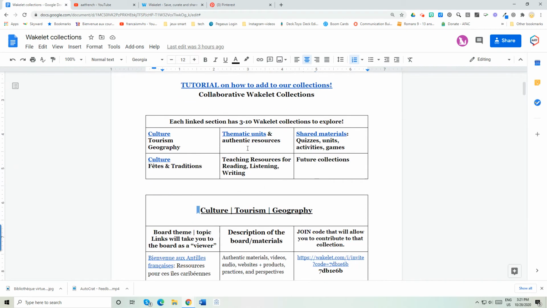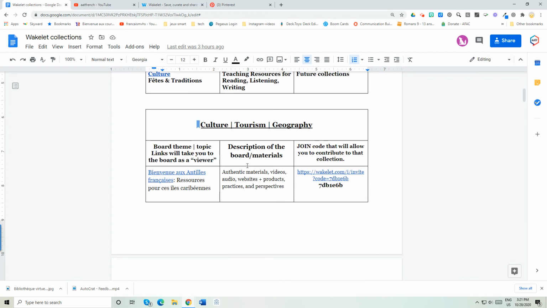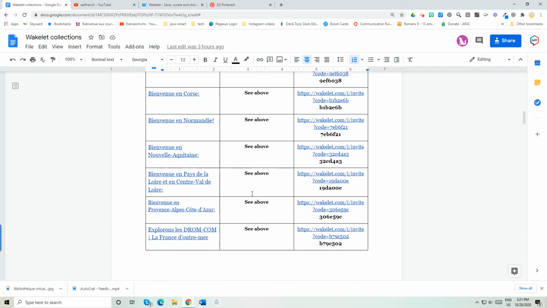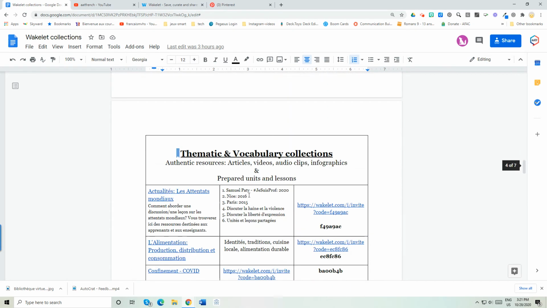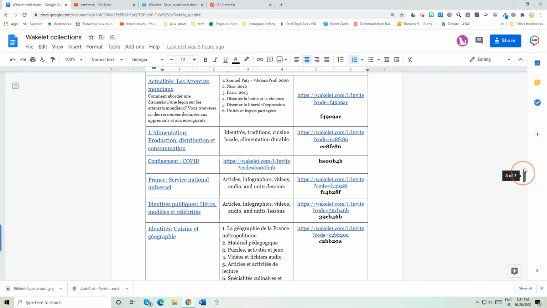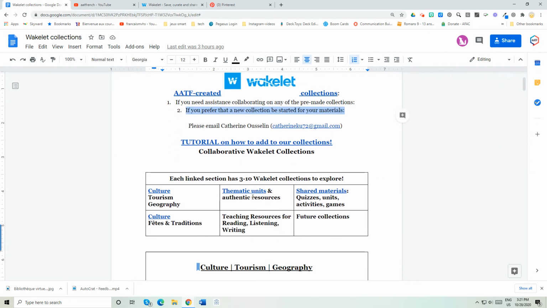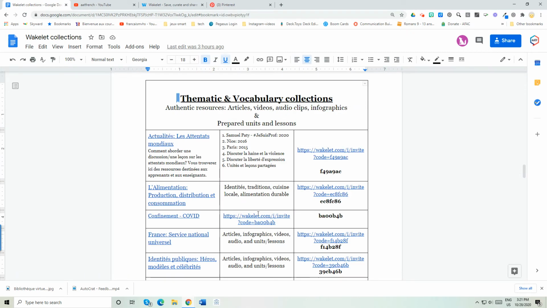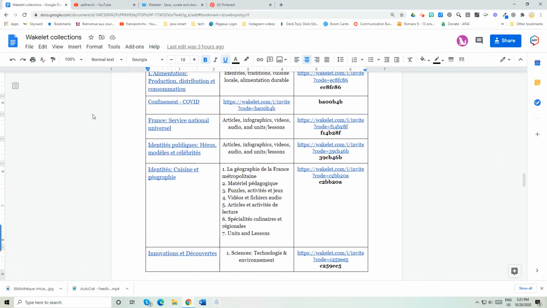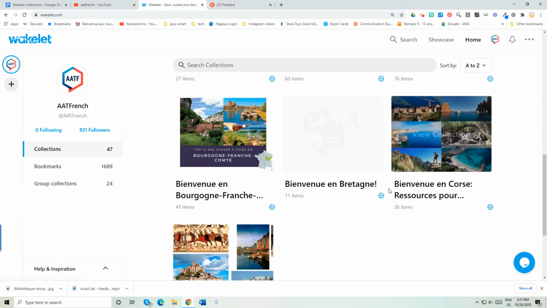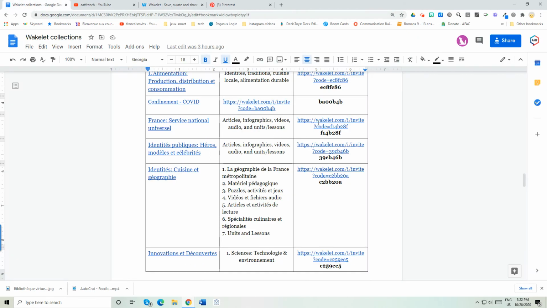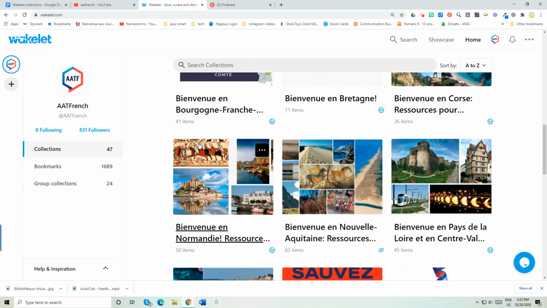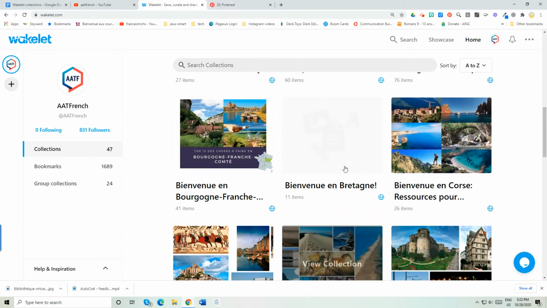I just finished organizing this today, so please let me know if there are any issues or problems with the links. It's quite long, so just keep scrolling, and that's why those are at the top. You can automatically click on it right there and go to that bookmark. Bang, there you are. Okay, so there are all our thematic boards. Basically, that's sending you over to here, but if you click on the join code, that means that you can actually become a person who's curating. Okay. Hope to see that you've got some material you want to share.